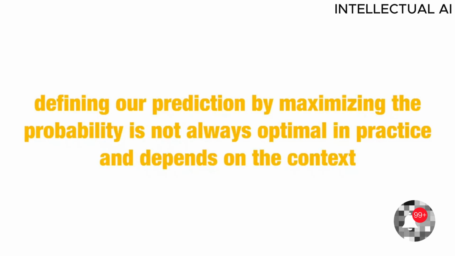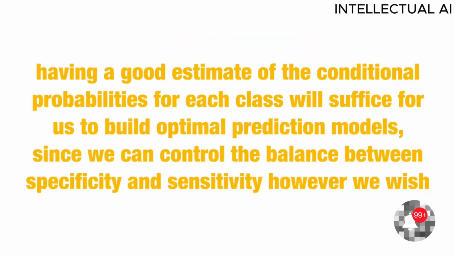Before we continue, it is important to remember that defining our predictions by maximizing the probability is not always optimal in practice and depends on the context. As discussed previously, sensitivity and specificity may differ in importance. But even in these cases, having a good estimate of the conditional probabilities for each class will suffice for us to build the optimal prediction models, since we can control the balance between specificity and sensitivity however we wish.